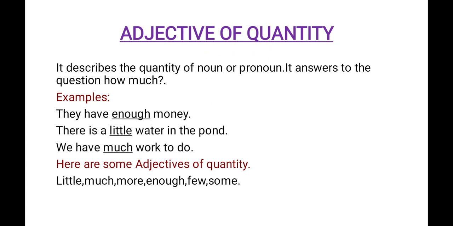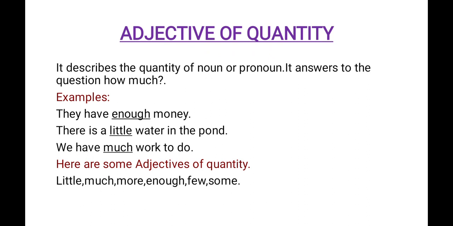Now let us see adjective of quantity. So there is always a difference between quality and quantity. Our performance should be a quality one instead of quantity one. Here we can see adjective of quantity. Adjective of quantity describes the quantity of noun or pronoun. It answers to the question how much.